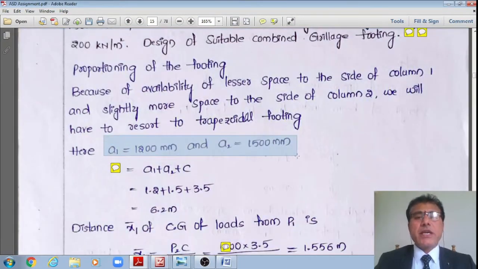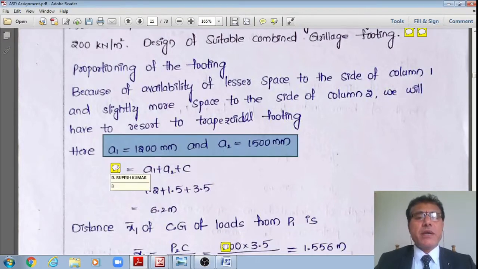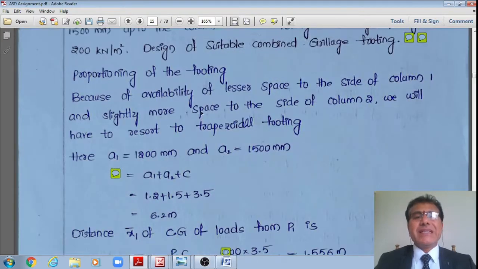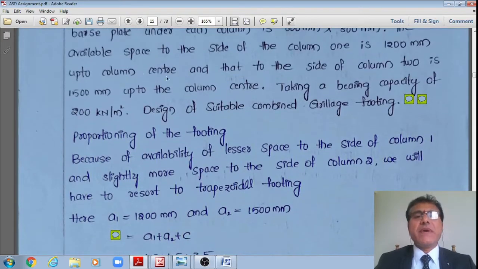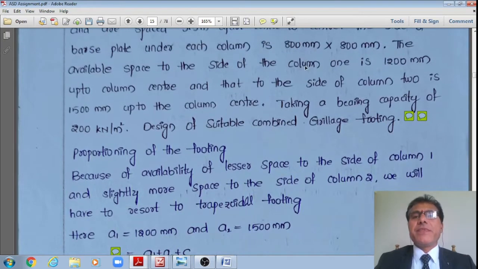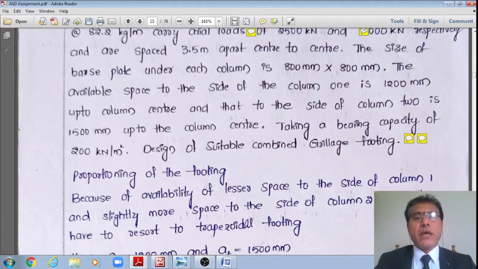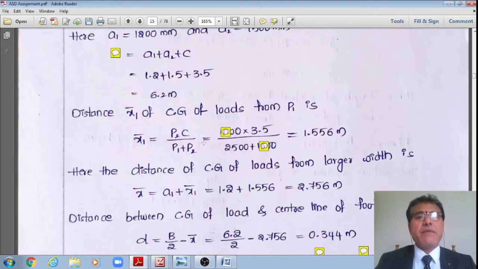A restriction is there, and A2 is 1500 mm, 1.5 meter, and now I do have B, the width of this footing from these, and also C, the center distance between the columns is given as 3.5 meter. That is also given. This data I have noted down, and Q, the SBC, is given as 200 kN per meter square. And L1 by B1 is equal to L2 by B2 is 800 mm by 800 mm. This is the data given, student.